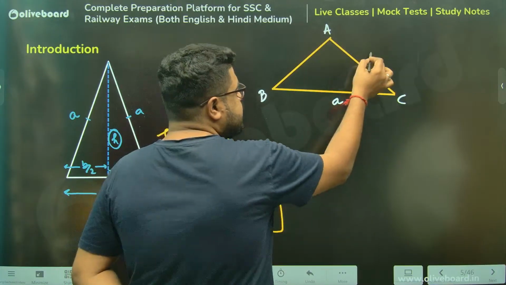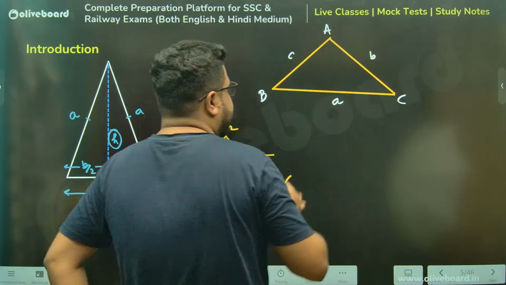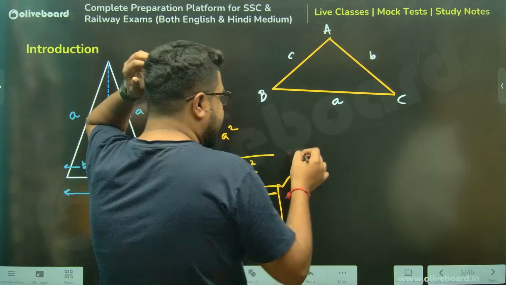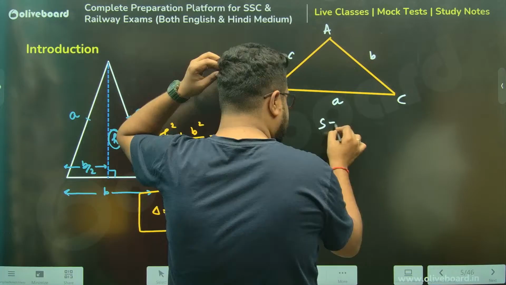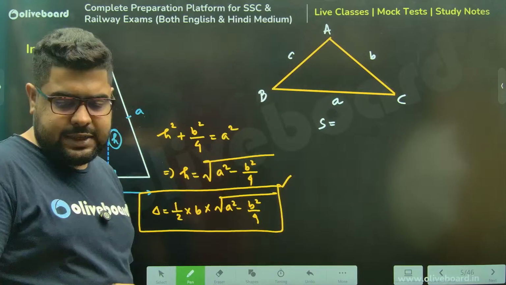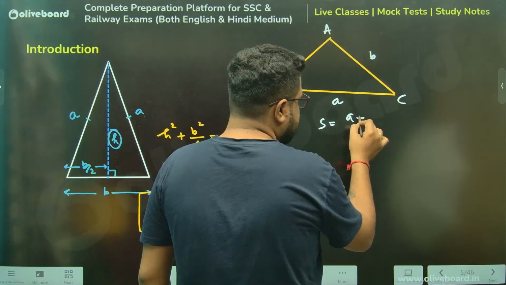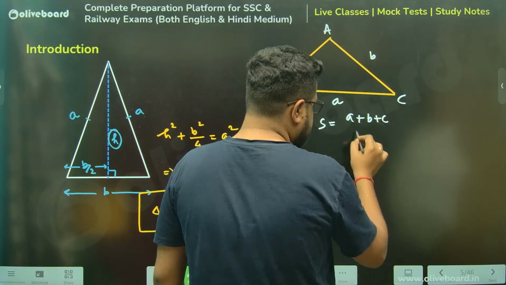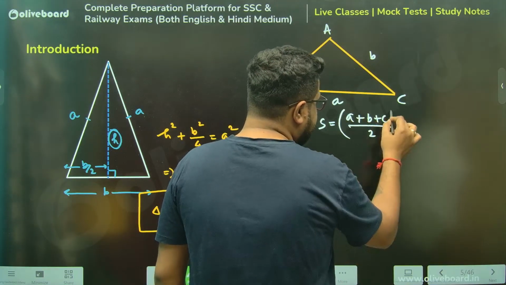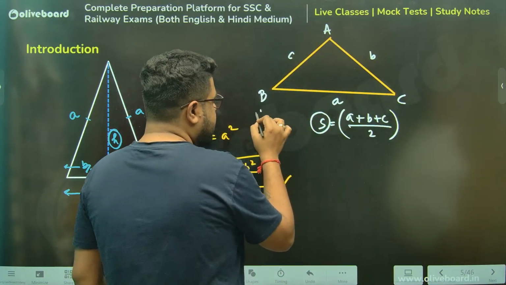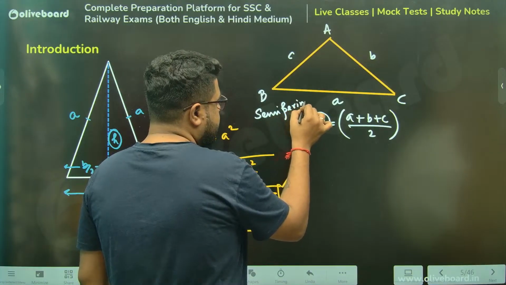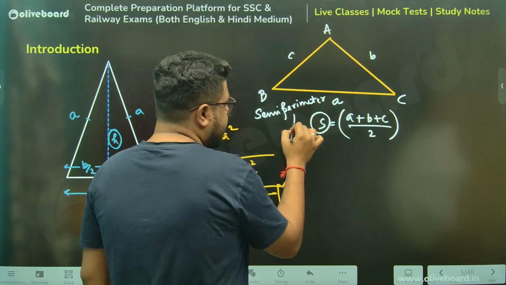This is b, this is c. Capital A, B, C are the vertices and small a, b, c are the sides. There is something called Heron's theorem, which says S is equal to (a plus b plus c) by 2. This is called the semi-perimeter.